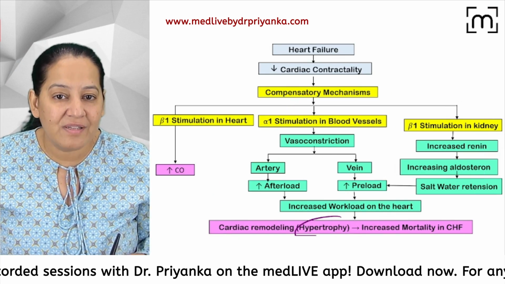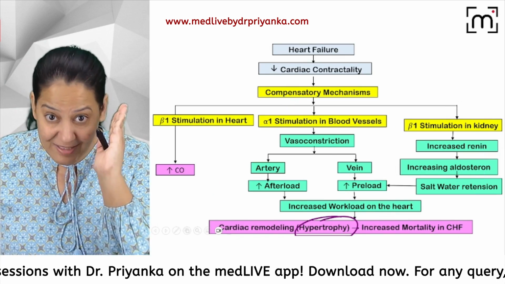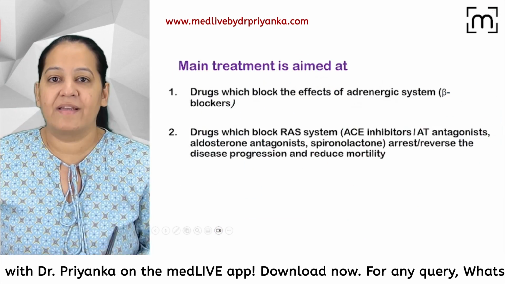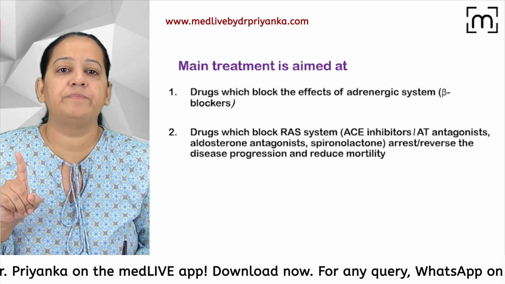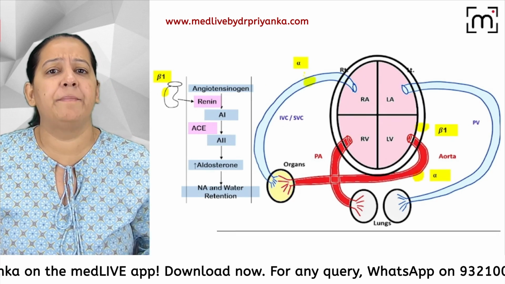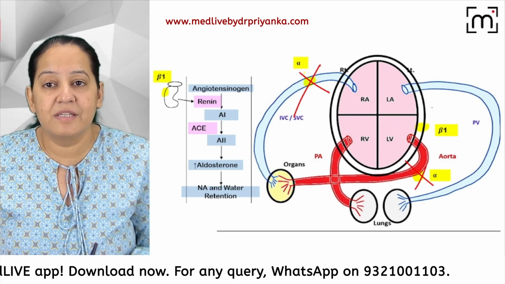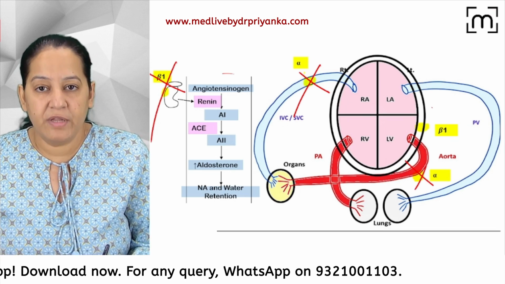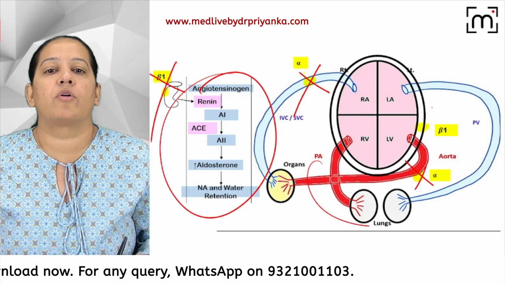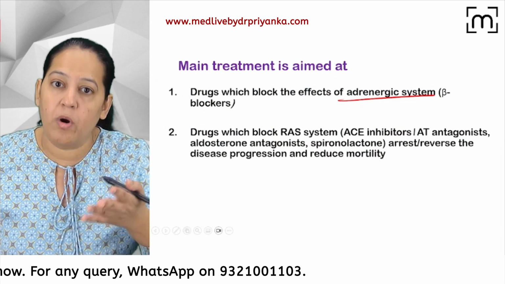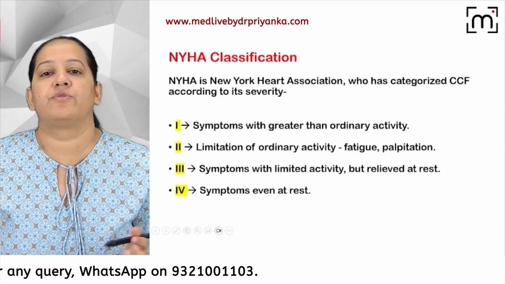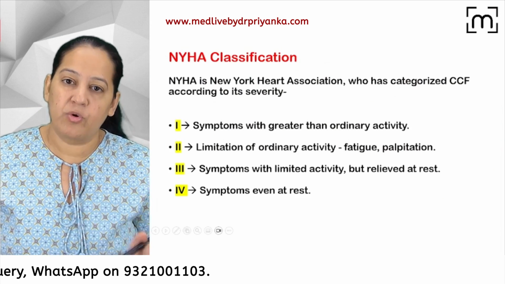The main motto is to reverse this hypertrophy which has already occurred, and at least halt it if you can't reverse it. So that is the main treatment. We will take the drug that will block the alpha and beta receptor. We want to block this alpha receptor. We want to block this beta 1 receptor on the kidney, so that this does not occur. We do not want to give more work to a failing heart, so that hypertrophy does not occur. So that is the main motto in chronic heart failure.